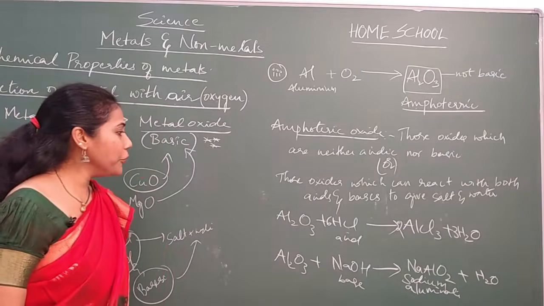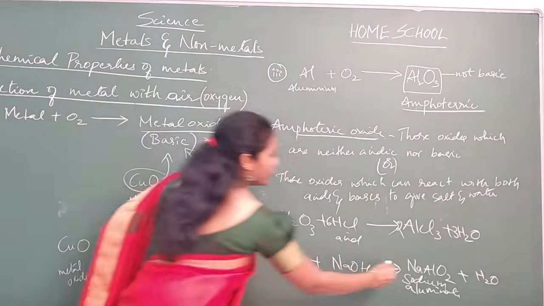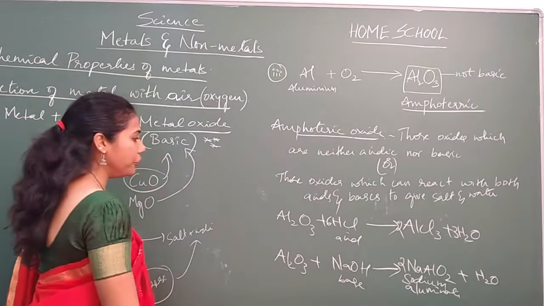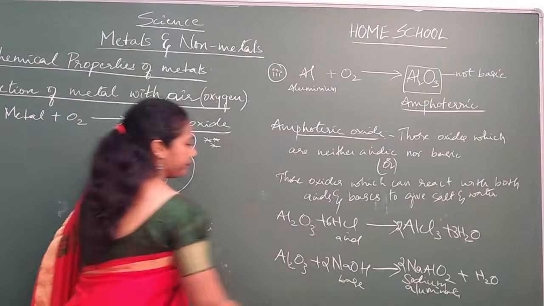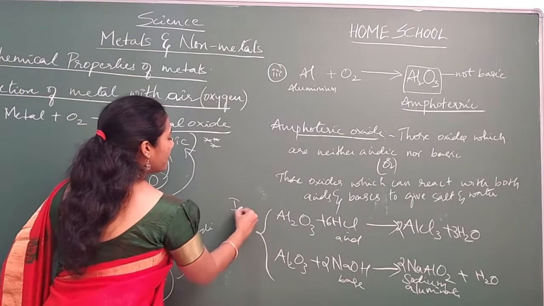And how do you balance this? Balancing this, 2 and 2. So these two reactions are very, very important.